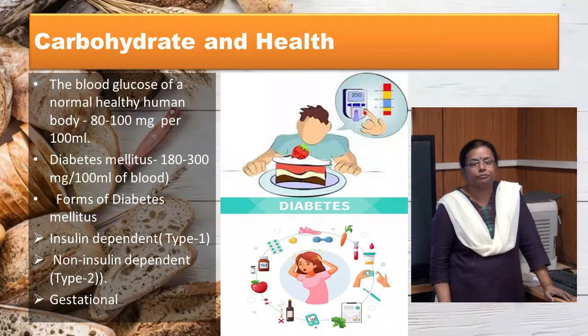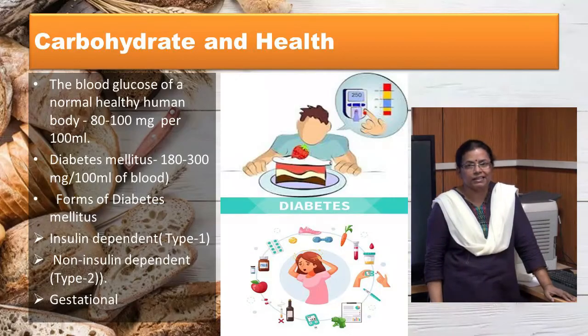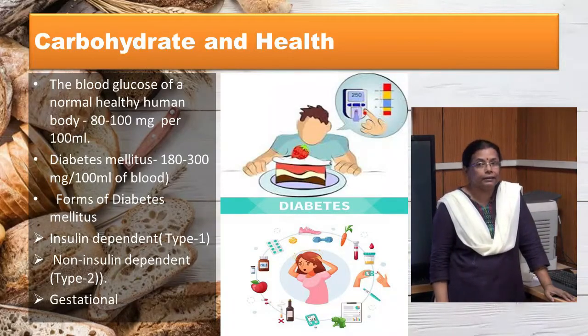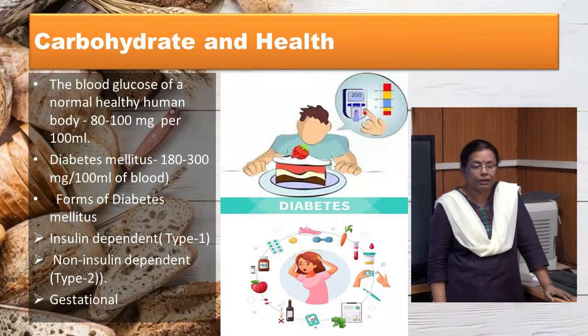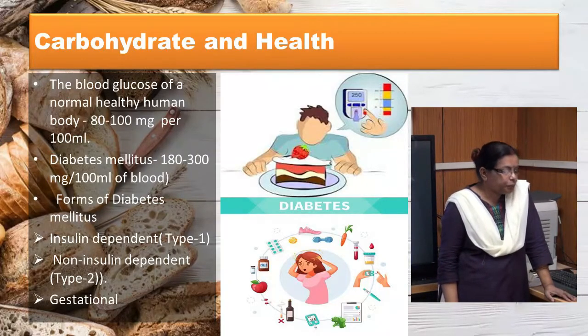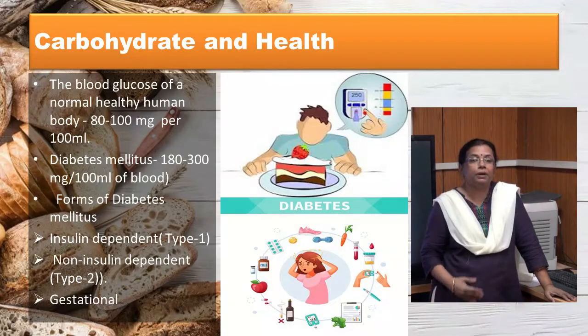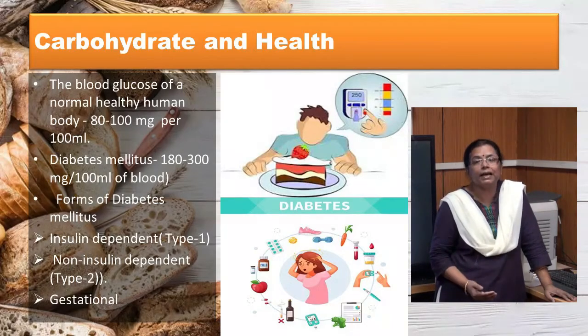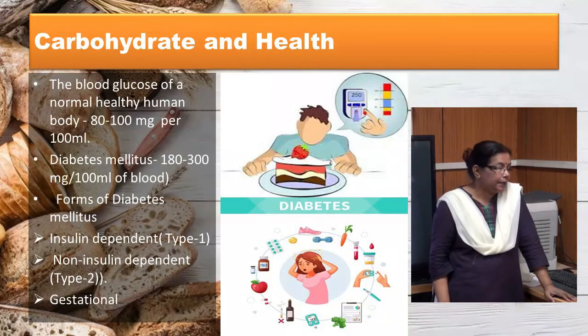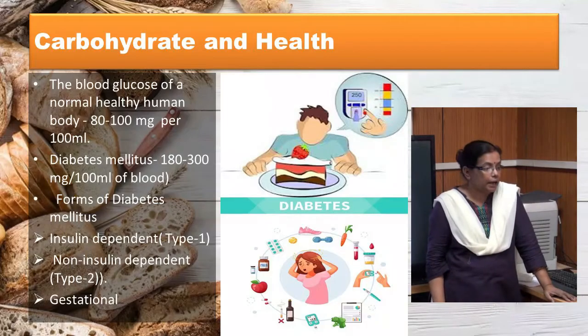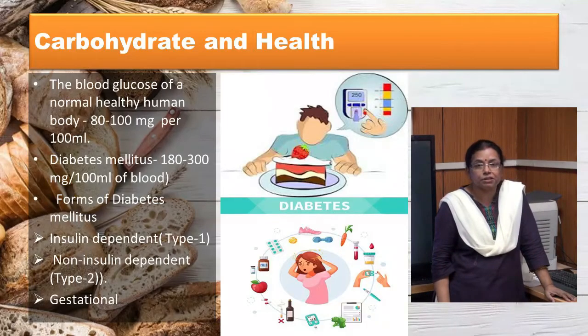Person suffering from this form has to take insulin injection. If he doesn't take it, then there will be life-threatening complications. In type 2, it is mainly due to insulin resistance. There is normal production of insulin, but our body is not able to utilize that insulin efficiently, and this form is increasing with alarming speed in our country, and it is mostly found in obese and overweight persons.